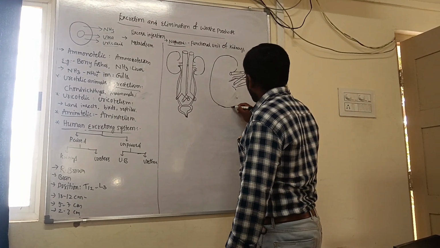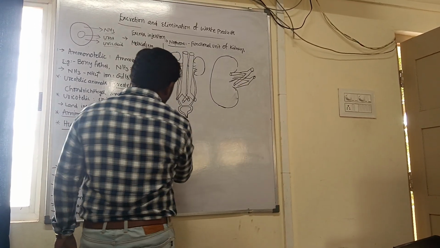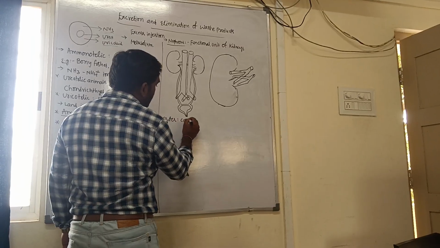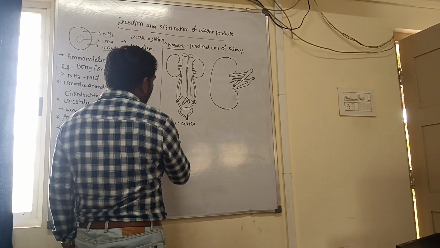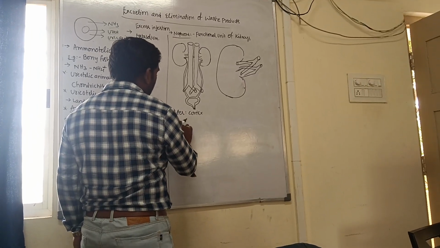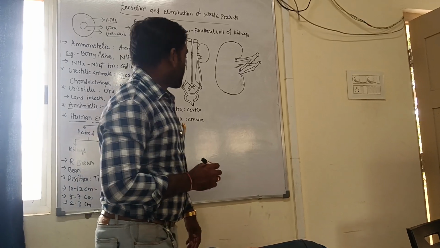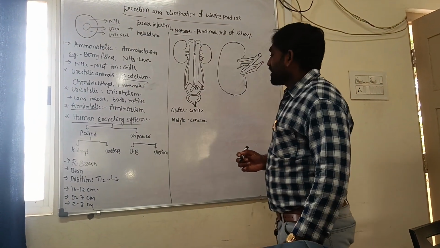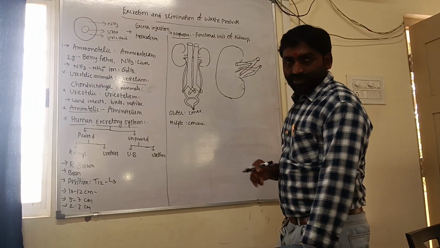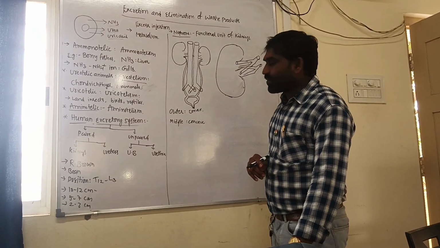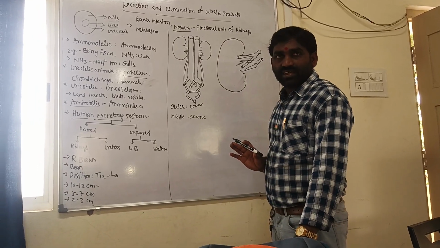Usually in each kidney, two zones are there: the outer cortex, and next the middle. The outer surface is convex and the middle is concave. Understand? Outer convex to middle concave.